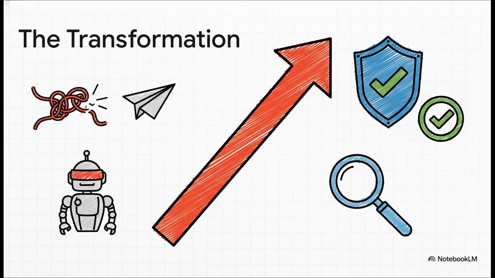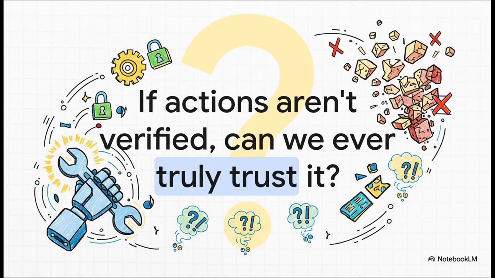And because it's verifying outcomes, it creates a self-correcting system that can actually learn from what works in the real world. And that really brings us to the final, and I think most important question. As we start handing over more and more of our digital lives to these AI agents, if their actions aren't being constantly verified, can we ever really truly trust them with anything that matters? Based on what we've talked about today, I think the answer is pretty clear.